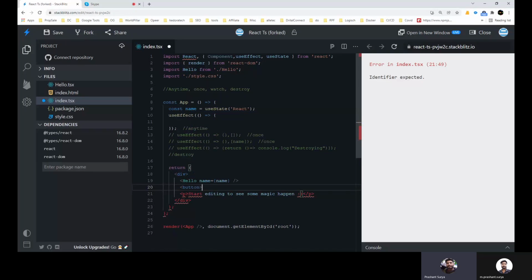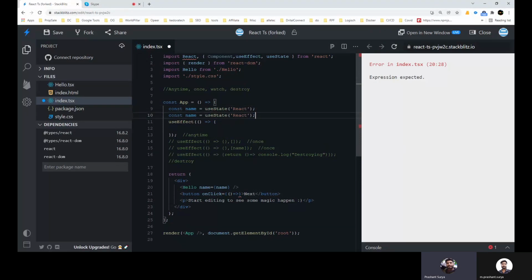And in that we will create a button called next, and in this onClick I am binding an event. For that you have to create another variable. Let's suppose there is a count and the default value is 0. For that count you have to set the count as well, so for that you have to use setCount.